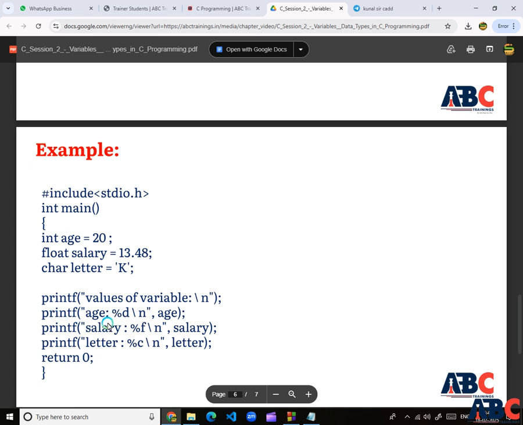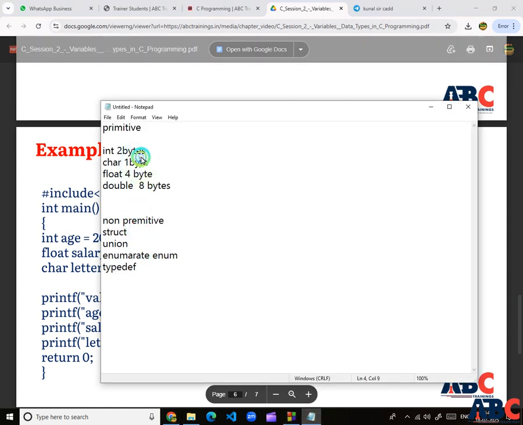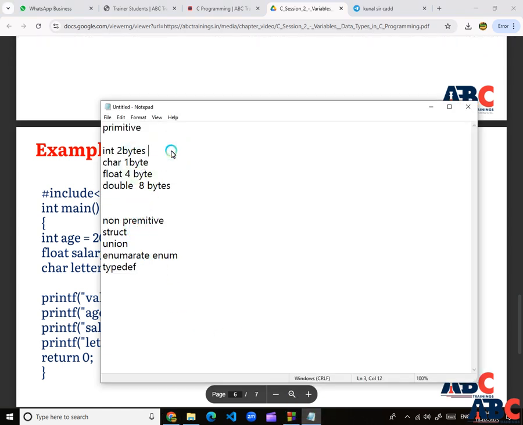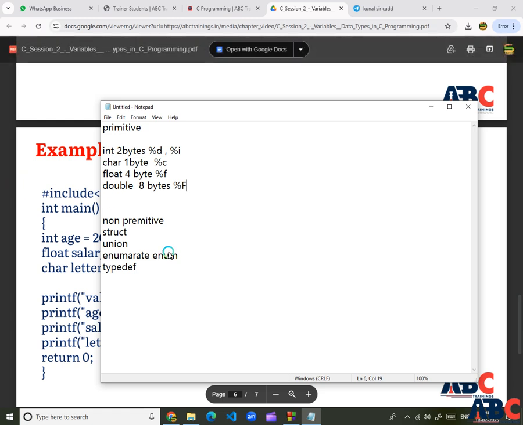For integer the format specifier is %d, you can also use %i. For character it is %c, %f for float, and %F for the double data type. Those are my format specifiers.